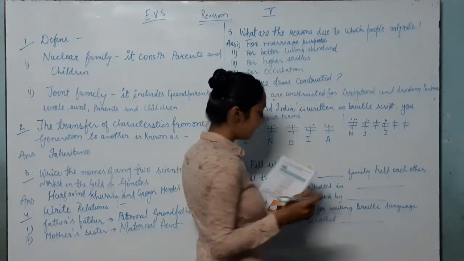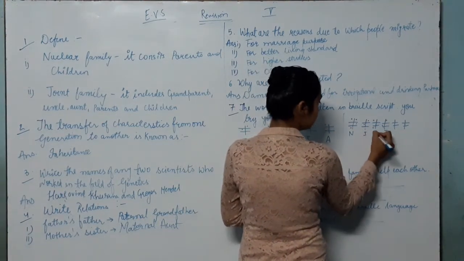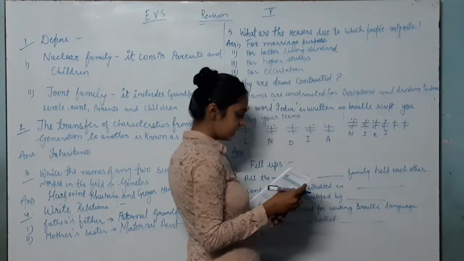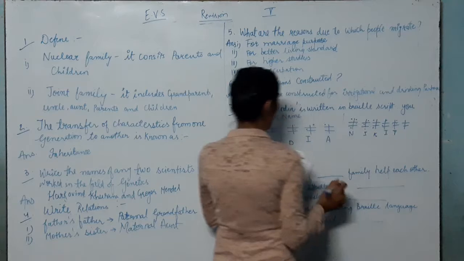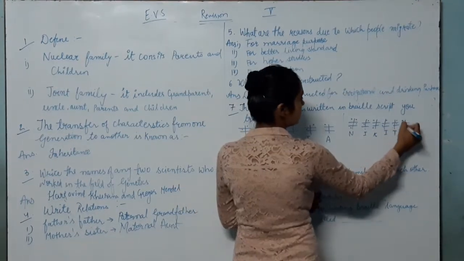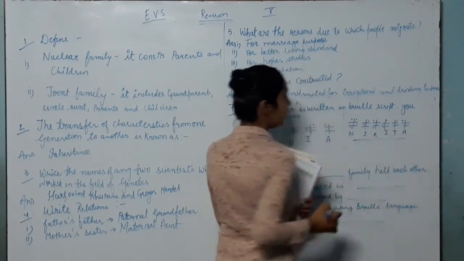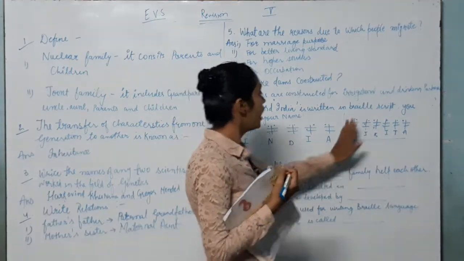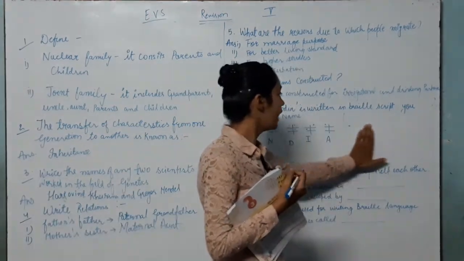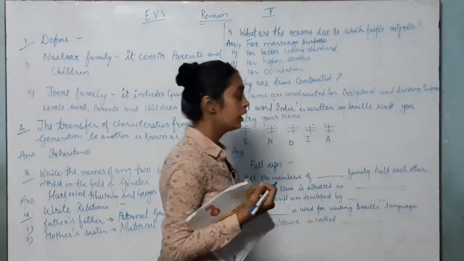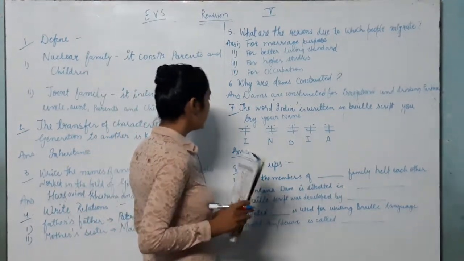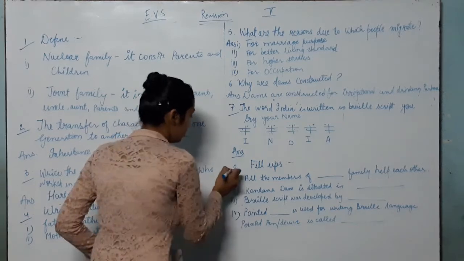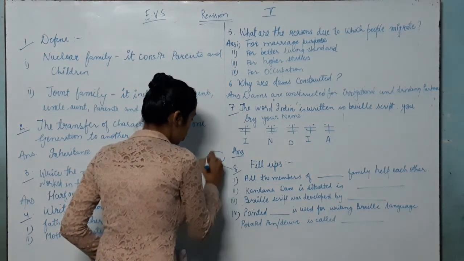How would I write K? Like this. T like this. And how would I write A? Like this. Okay, so I wrote my name. Now you have to write your name in Braille script in your copy. And question number 8 is your homework. Question number 8 is your homework.